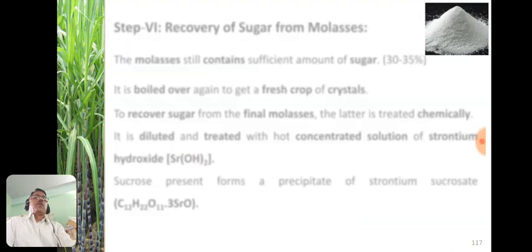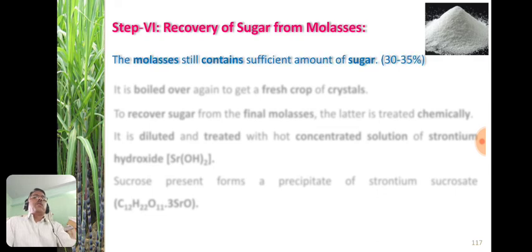Now here the sixth step, that is the recovery of sugar from molasses. This step is also not carried out in India. It is nothing but the recovery of sugar from molasses.